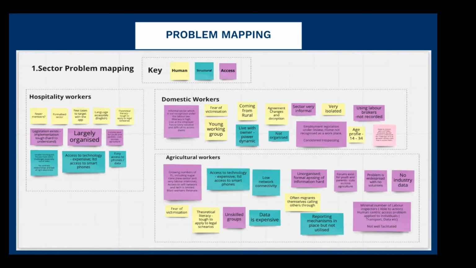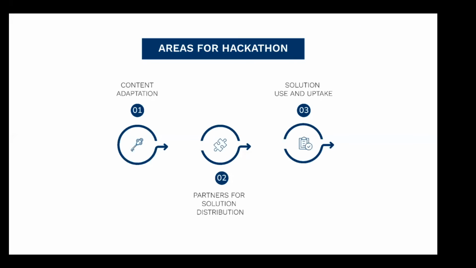After walking through a number, we thought to focus on where we could most easily apply the technology within the pilot phase. And our focus then became on domestic workers and those within the hospitality sectors. Moving on from there, the breakdown then became about focusing on the areas which we chose to focus on. And we chose content adaptation, highlighting partners for distribution, and highlighting partners who we could utilize as part of a trust building process for use, ultimately, and uptake, which have become the driving factors behind the platform success.